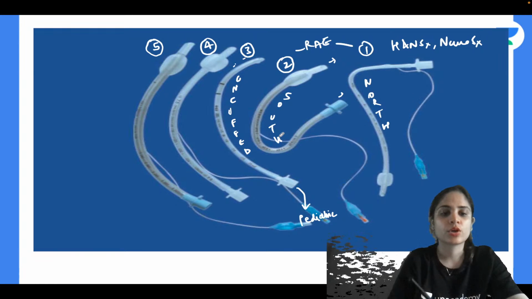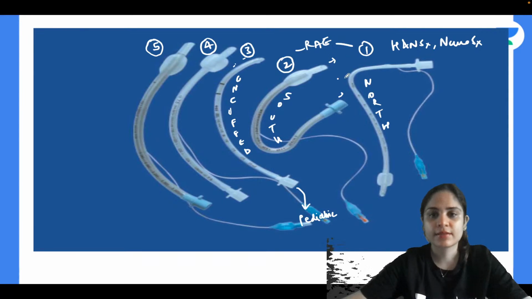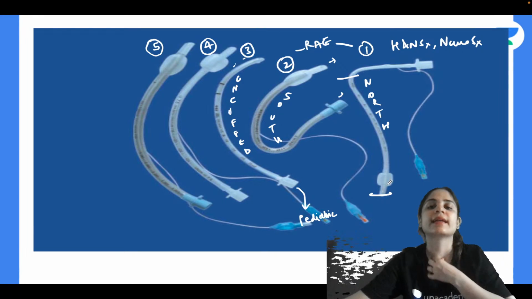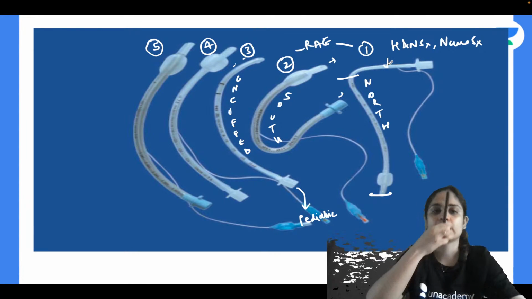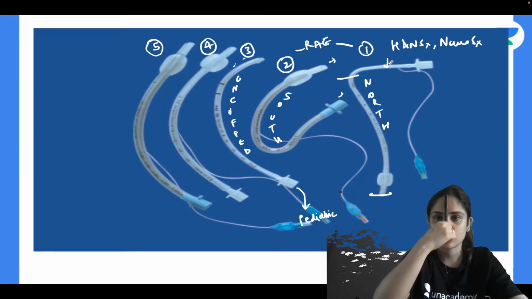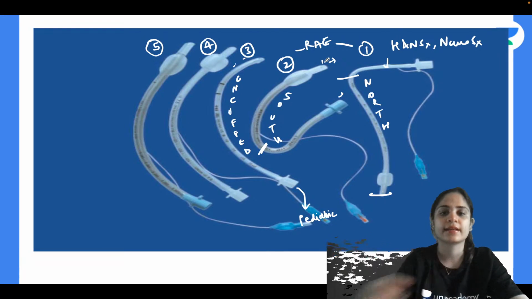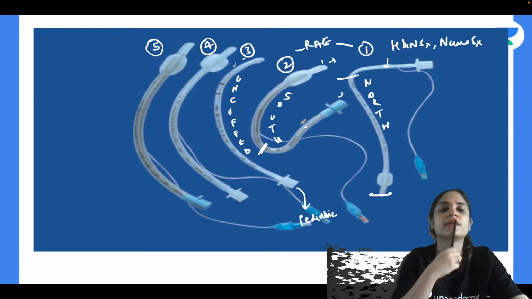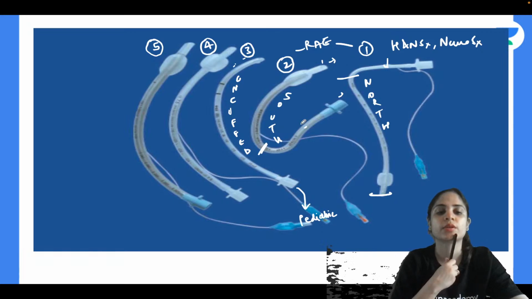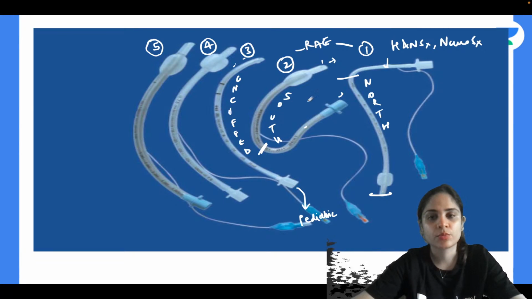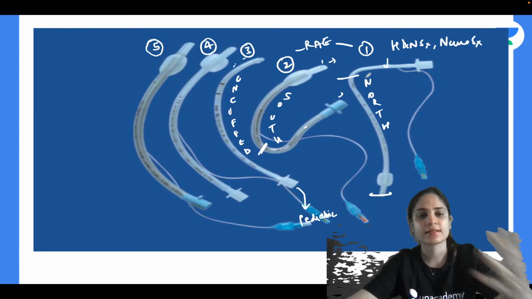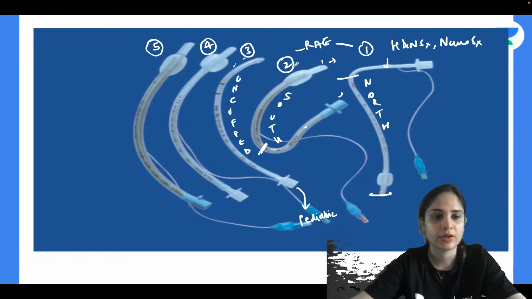Okay, now how does the North Pole tube go? This part from here to here goes in the trachea only. This upper part will go towards the north, towards the head. And this South Pole tube, again this part goes inside the trachea, and this part will go down towards the south like that. So this is the North Pole tube and South Pole tube, used for any kind of head and neck surgery so that the tube stays out of the way of the patient.